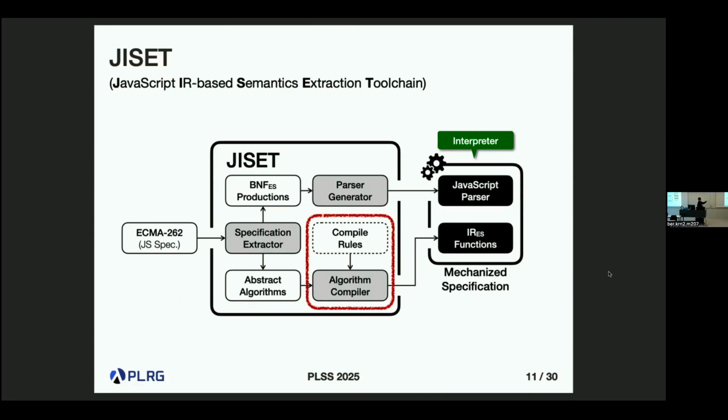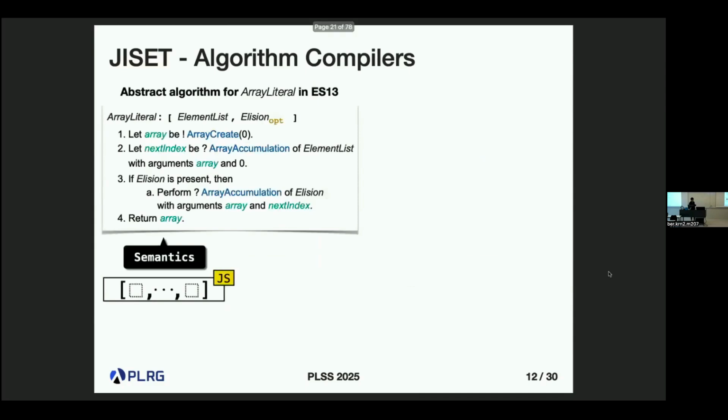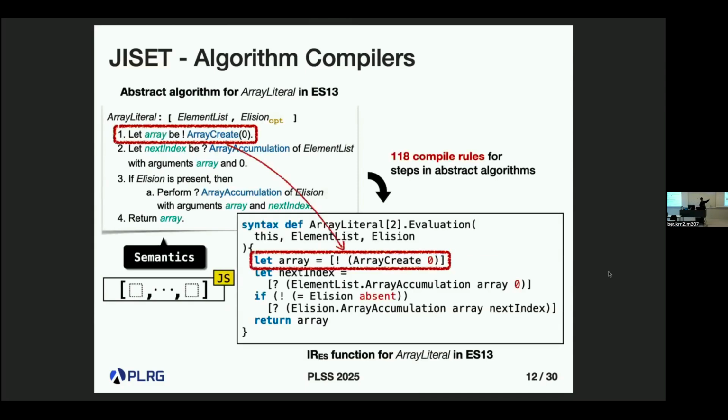The core part is here. We carefully and manually design the compilers to compile each algorithm step to the corresponding meta language instruction. For example, here our compiler takes the first step and produces this single meta language instruction. Our IRES instruction looks like this.